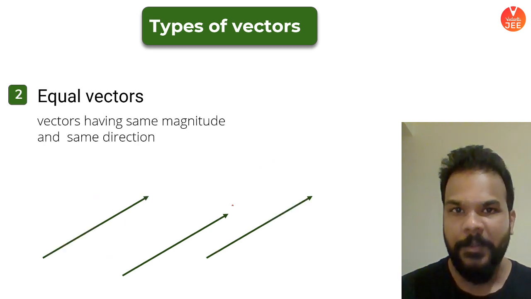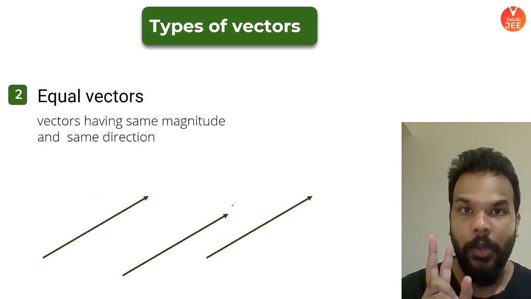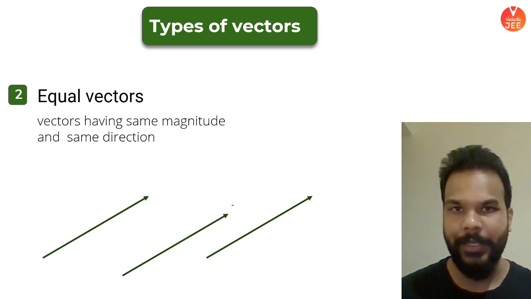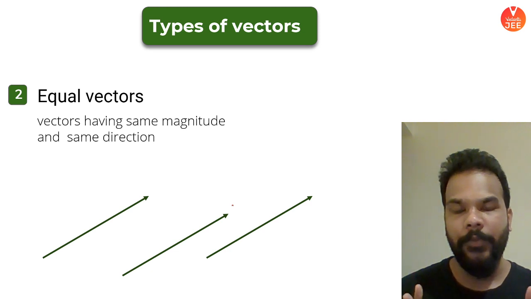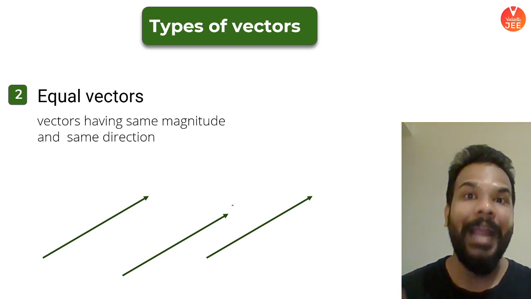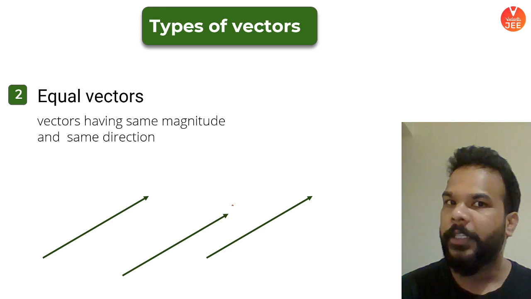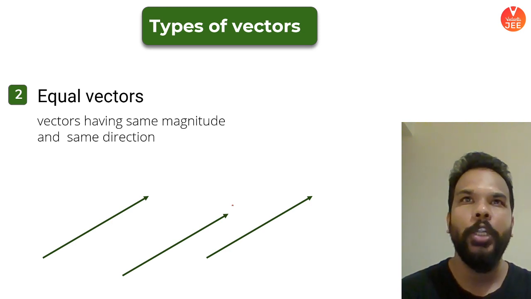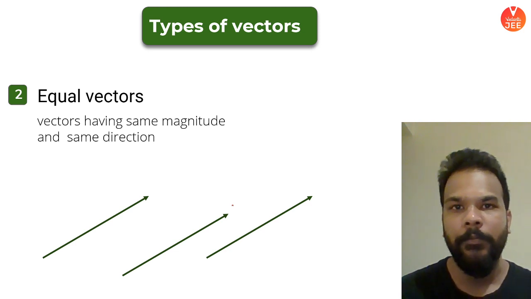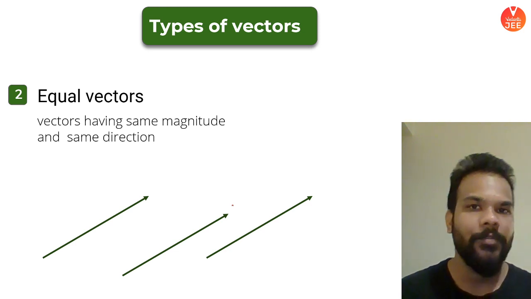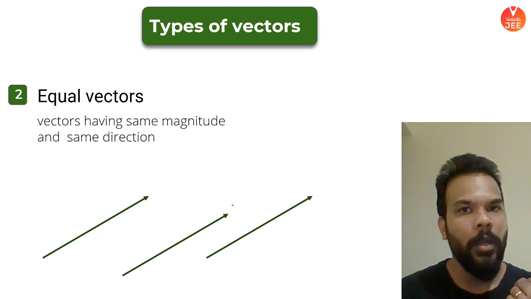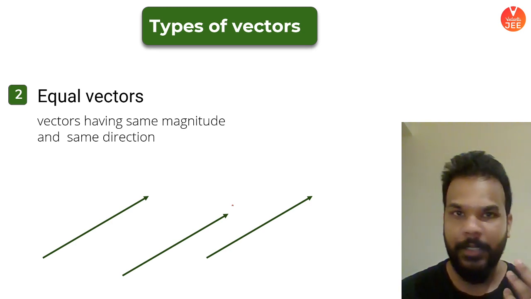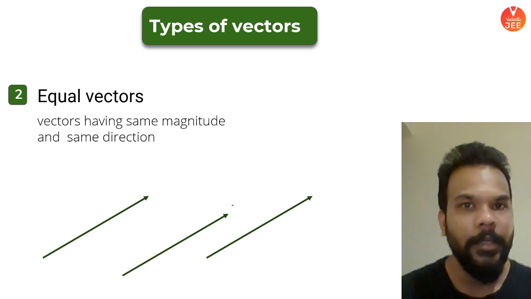Same thing if I speak about the next type of vector, called equal vectors. These are basically a specialized case of like vectors. Vectors which have equal magnitude and the same direction as well are called equal vectors. Like all the trains which go from Delhi to Bombay: they all move in the same direction and cover the same amount of displacement. So their displacement vectors are basically equal vectors.